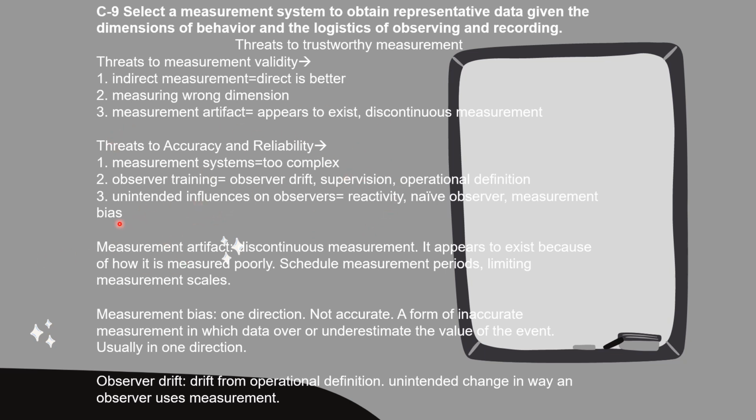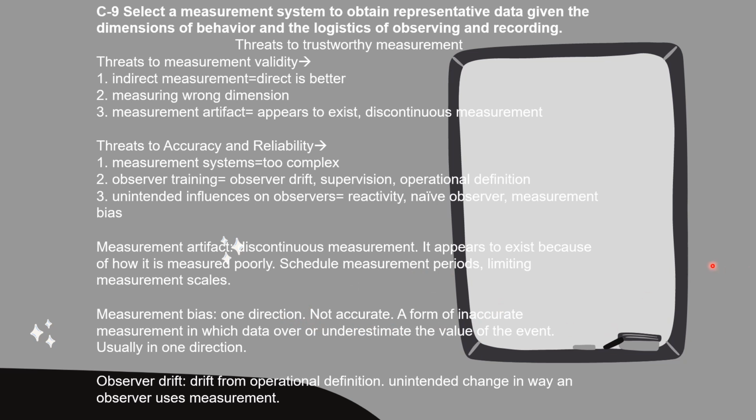So we already went over measurement artifacts. It has to do with collecting discontinuous measurements. And it appears to exist because of how it is measured poorly, when we have scheduled measurement periods that are not appropriate for the specific behavior that we're recording data for. There's measurement bias. This is when we have our observers lean in one direction, so our data is not accurate.